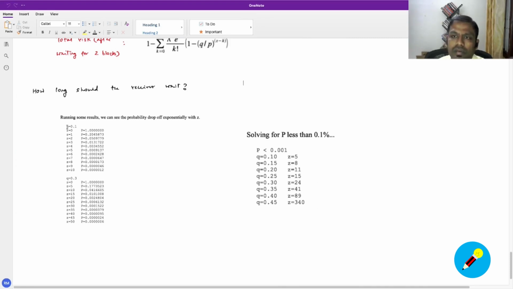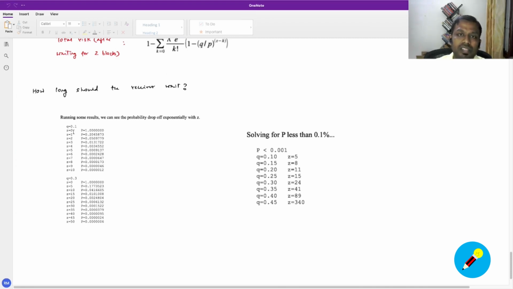When you take q to be 0.1, which means that 10% of the compute is controlled by dishonest nodes, and you take the value of Z to be 0, you get a probability of 1.000. When you take Z to be 1, which means the receiver waits for one block, the probability of the dishonest node succeeding immediately drops to 20%.